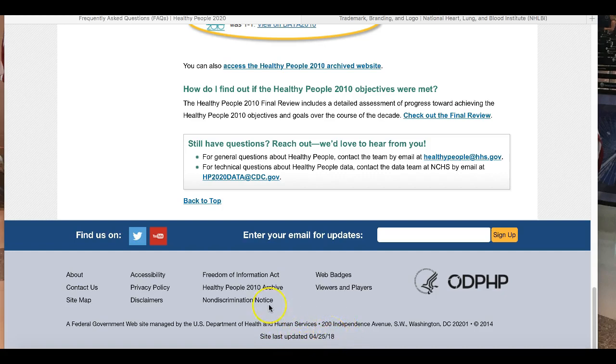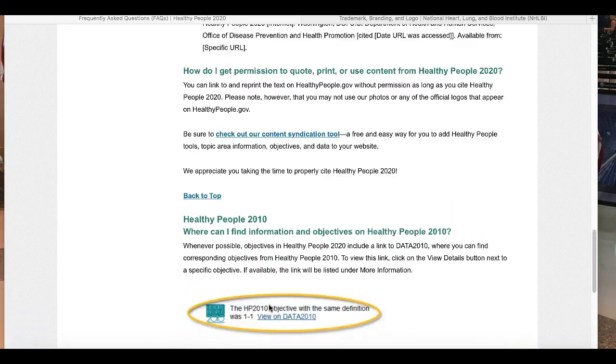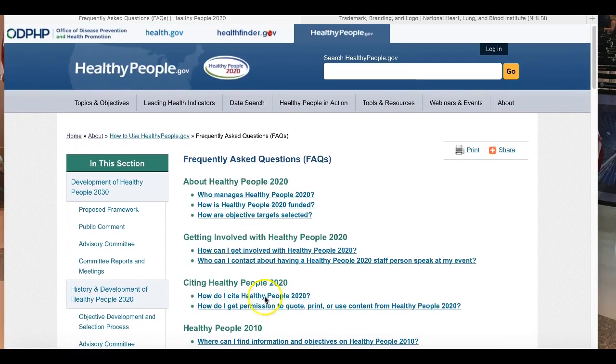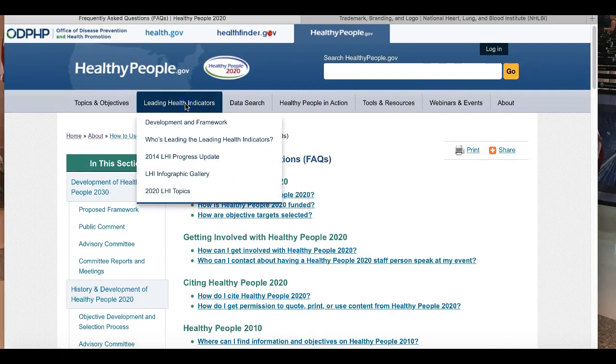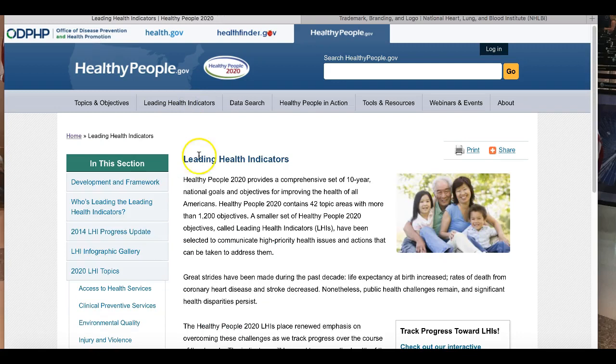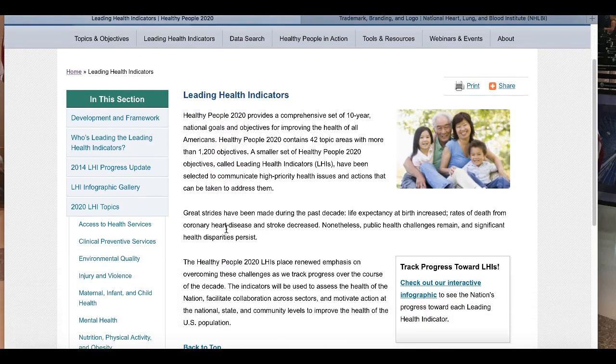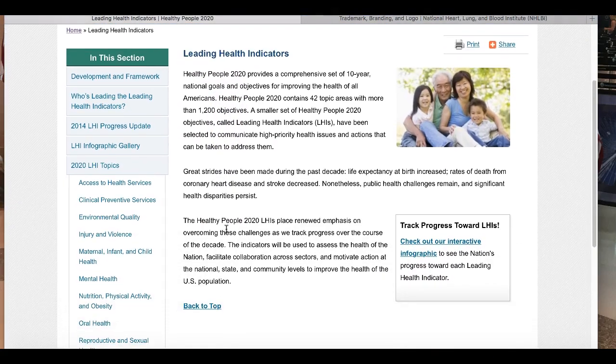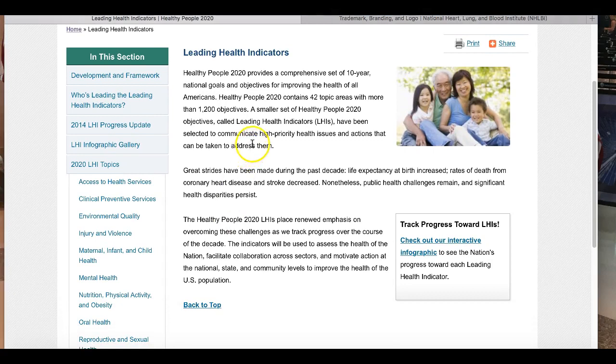Now I'm going to show you how to apply this when you're actually writing your papers. This Leading Health Indicators page, you'll use a lot when you're doing work for this course. Let's just say that we wanted to talk about how Healthy People 2020 contains 42 topic areas with more than 1,200 objectives.